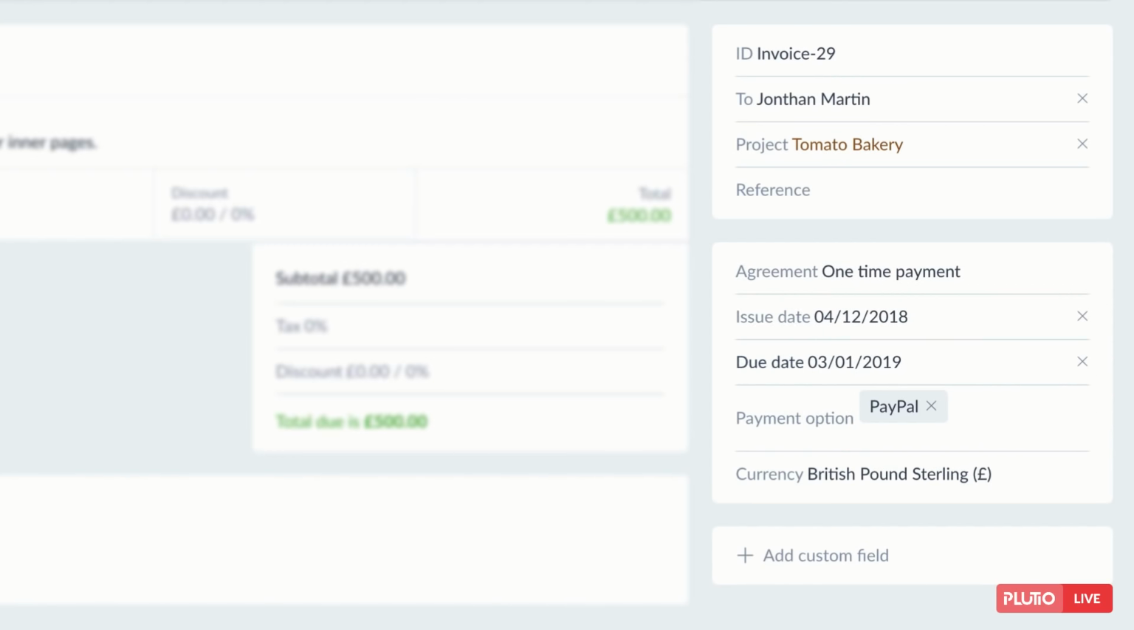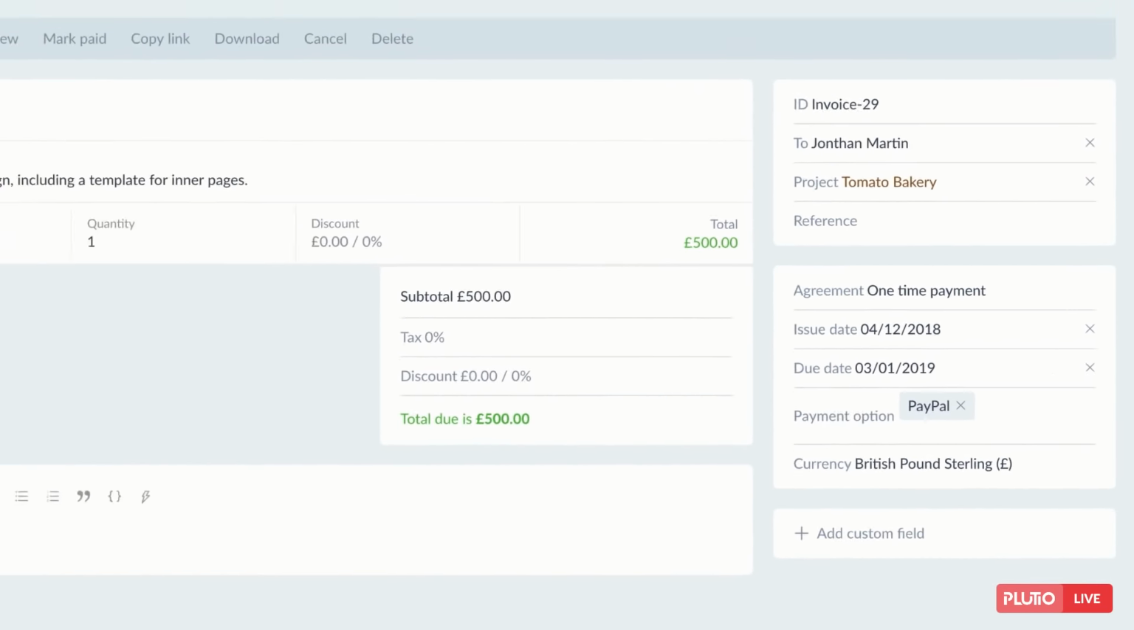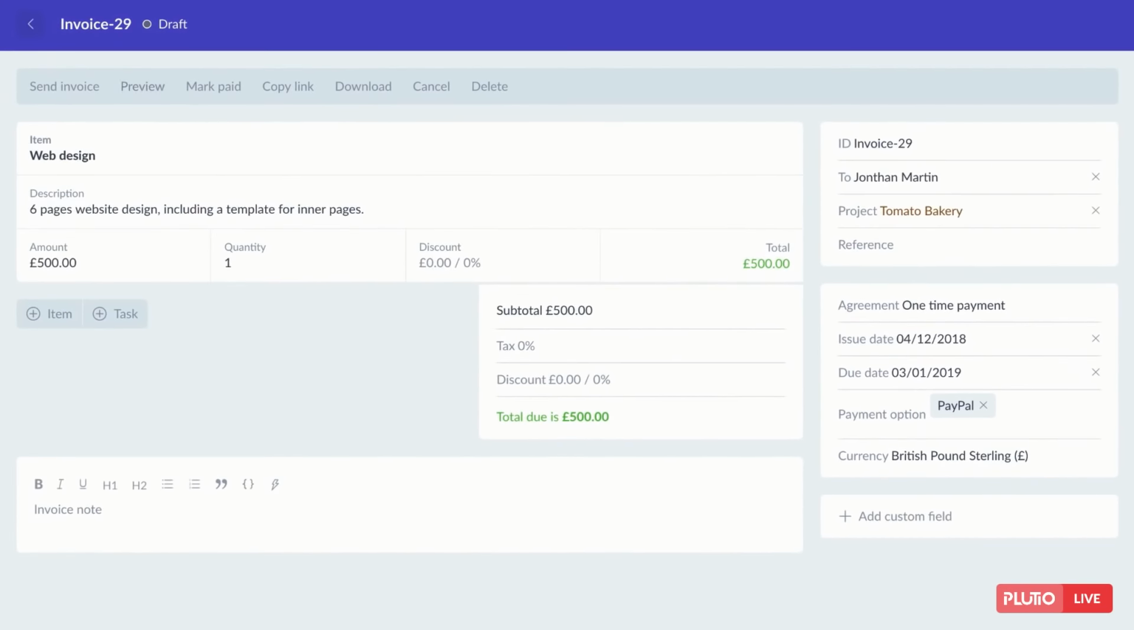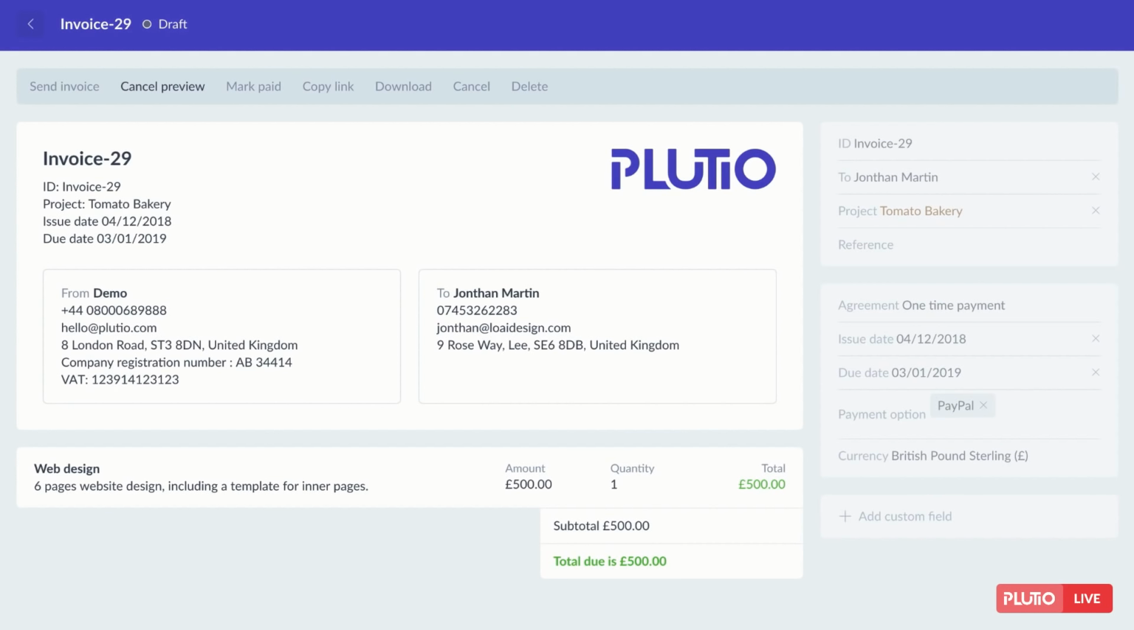The issue and due date are automatically set for you, but you can change them anytime before sending the invoice to be paid. And from here, you can update the payment options and currency for this particular invoice. Once you believe everything is ready to go, click on Preview from the Actions menu to preview your invoice. If all good, send the invoice for payment by clicking on Send Invoice.